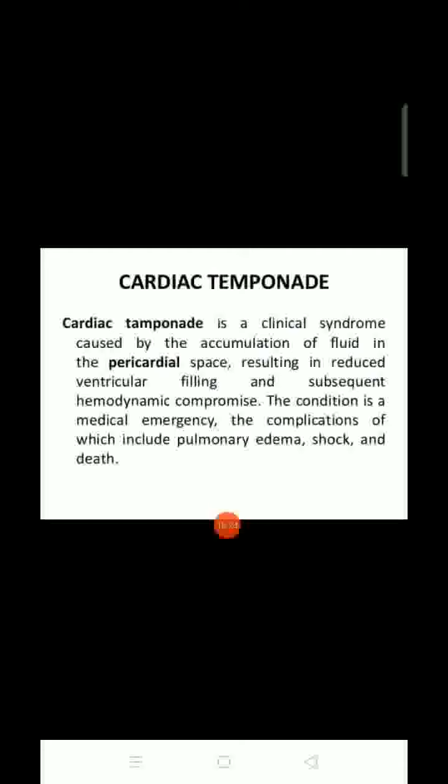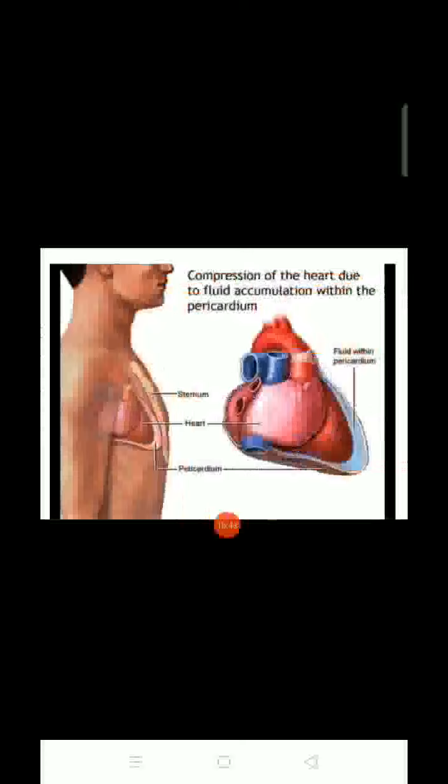Because of this, ventricular filling will be delayed, with subsequent hemodynamic compromise. The condition is a medical emergency. The complications include pulmonary edema, shock, and death. Next, there is compression of the heart due to fluid accumulation within the pericardium. In this you can see that because of the fluid accumulation, it puts pressure on the pericardium and on the heart.